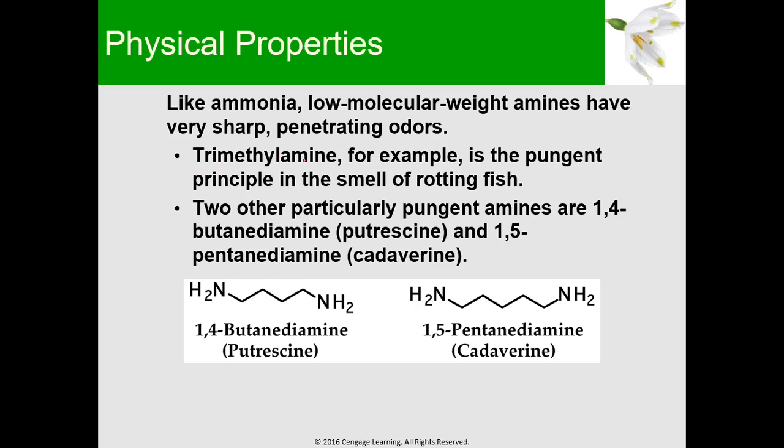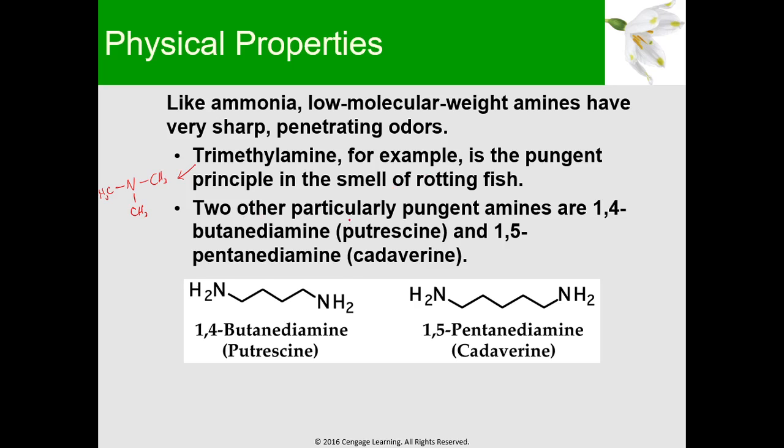So we have here trimethylamine. When we say trimethylamine, you have the N and attached to it are three CH3 groups. The CH3 is a methyl, that's why it's called trimethylamine. Trimethylamine, for example, is the pungent principle in the smell of rotting fish. That's why we smell something fishy, foul, and decaying because of this compound. This is trimethylamine, and this is the structure.